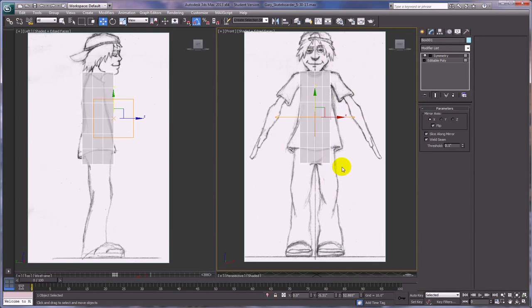It allows us to work in the one view where the character is symmetrical: two arms, two legs, one on each side of his body, two eyes on either side, the nose center in the middle, and so forth. So we can work on this side, and it will automatically do the same thing that we're doing on this side to the other side. It's going to mirror it.